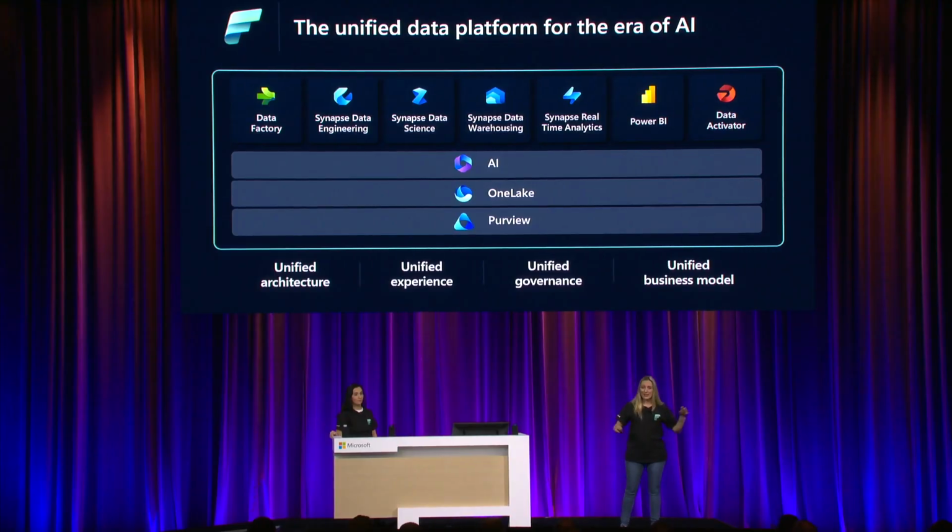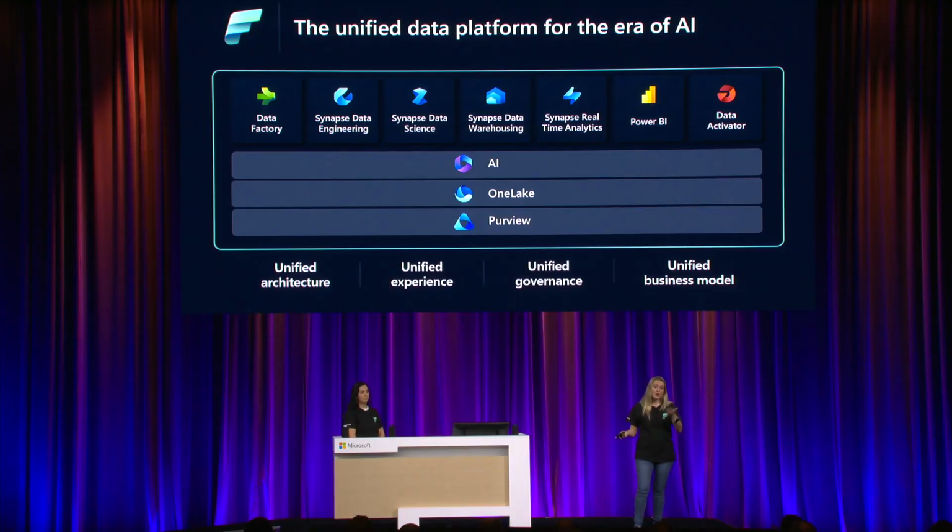What's new about Fabric is that it's all powered by a unified platform. This is a single product. It's not multiple different products that you have to go to. It's a single place you come in, and you have all of these unified experiences that power everything in the platform. For example, we have OneLake, which is our SaaSified data lake, where all the data from all of the different workloads goes. You have things like unified governance and unified business models. We talked about the Purview Hub during Ignite, which is another new element.